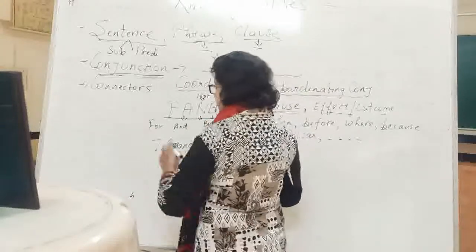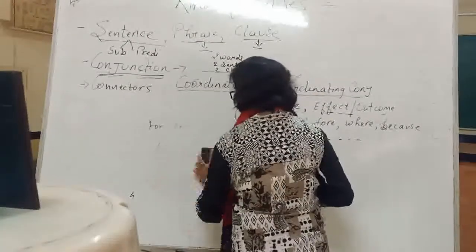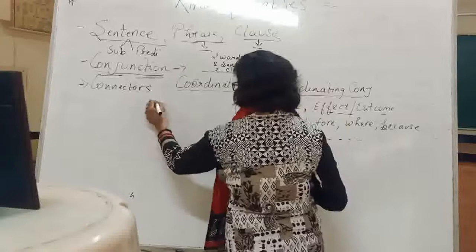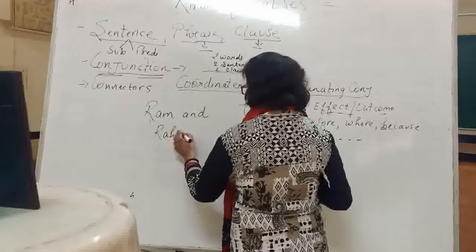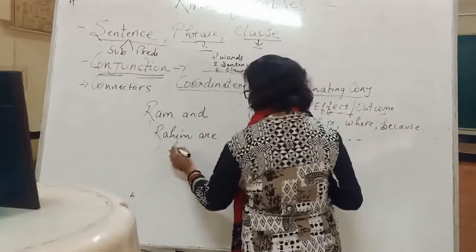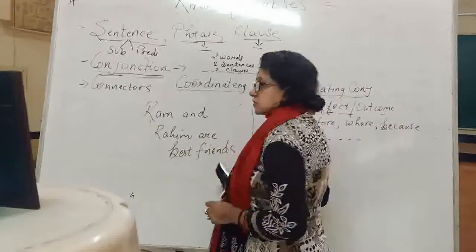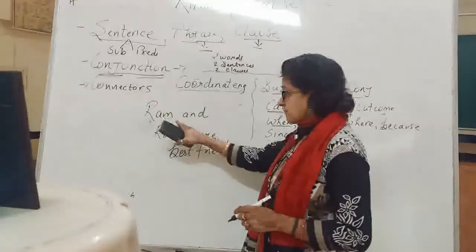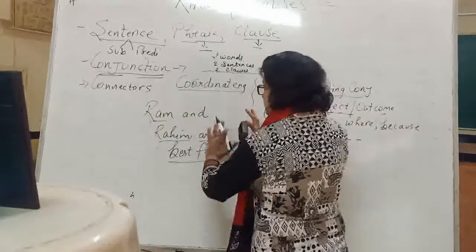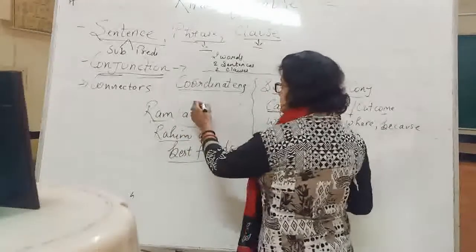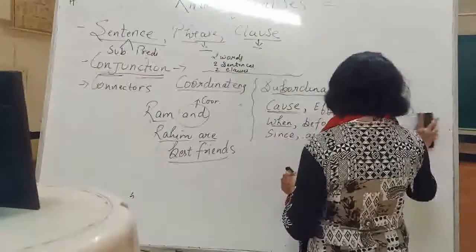Now I am writing here. Just a minute. I'm just writing. Now see, I am writing, suppose, Ram and Rahim are best friends. So see, here are two sentences: Ram is a best friend, Rahim is a best friend. So like these, and this is the connector, which is what? Coordinating conjunction.